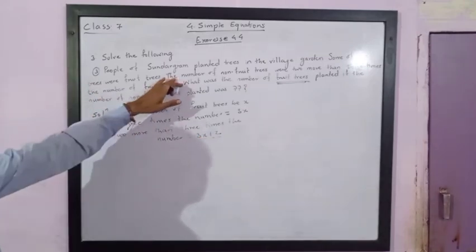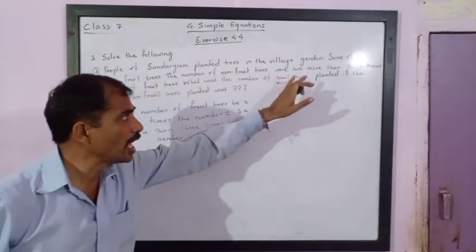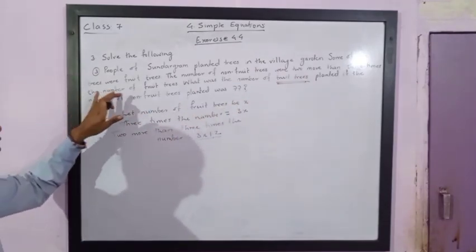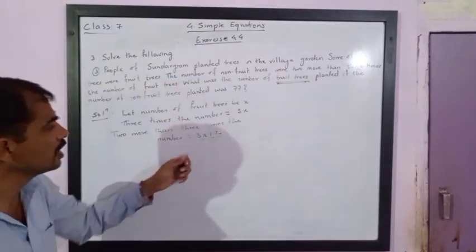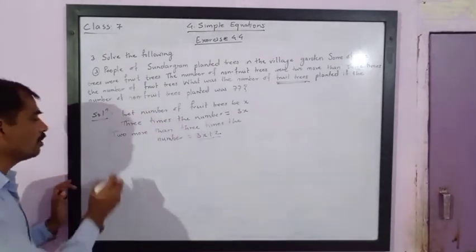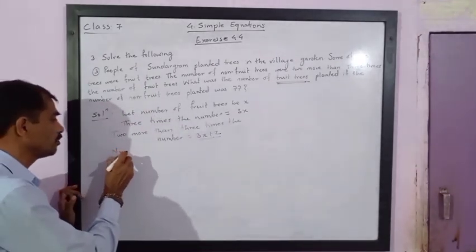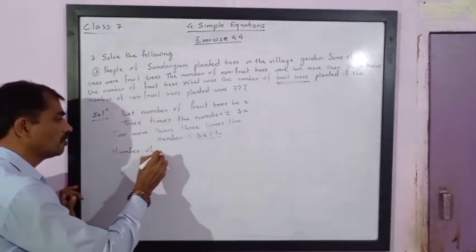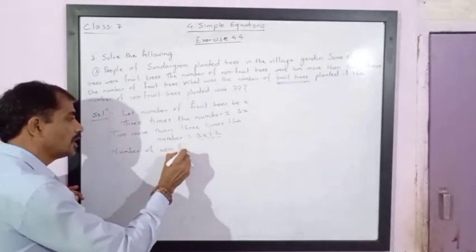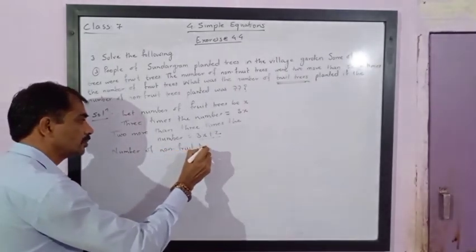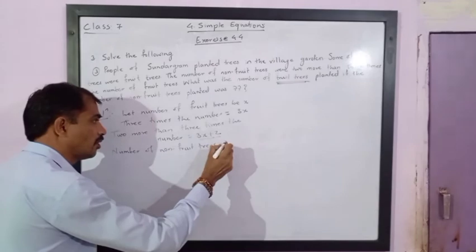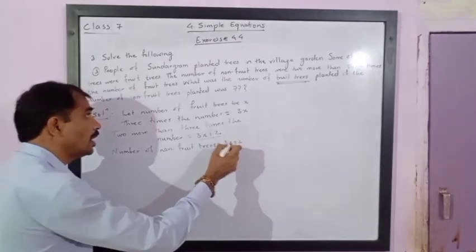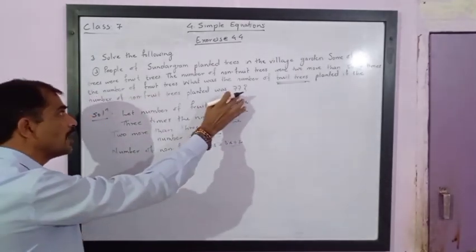So the number of non-fruit trees is 2 more than 3 times the number of fruit trees. So the number of non-fruit trees is equal to 3x plus 2. But we are given this number as 77.